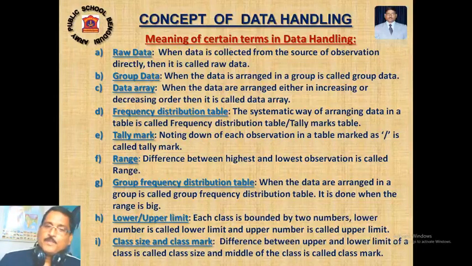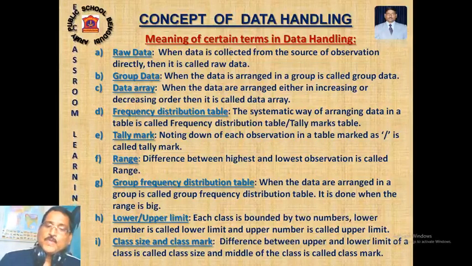Lower limit plus upper limit divided by 2, or orally you can do it. 10 and 20, what is the middle number? 15. But when the numbers are like 12 and 18, that time it will be a little problem for you to find out the middle of the class. So that's why it is better to find the middle of the class.